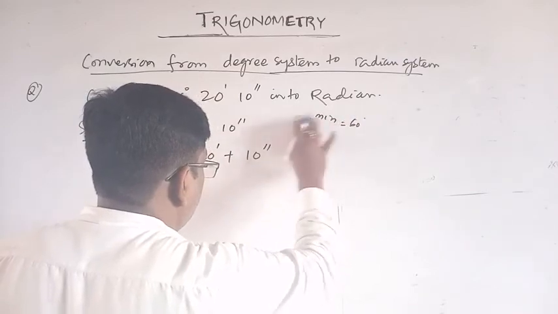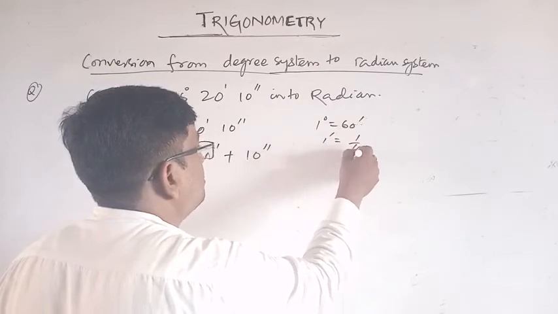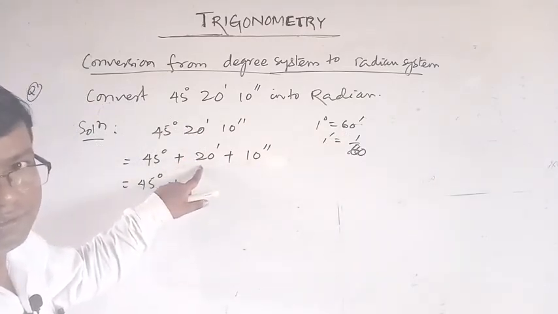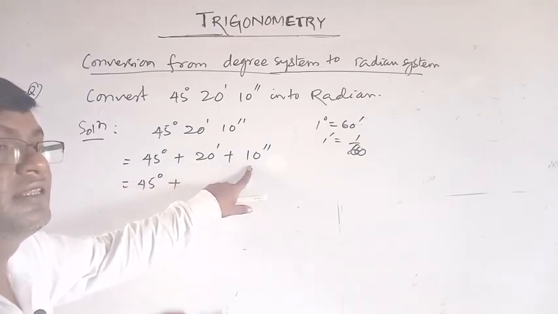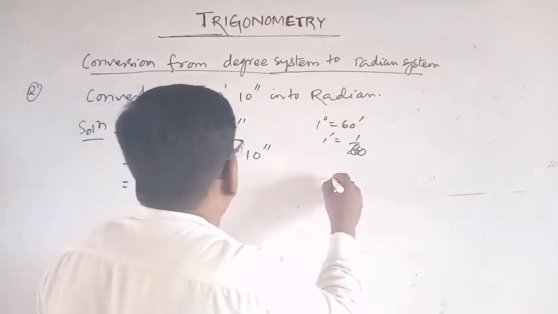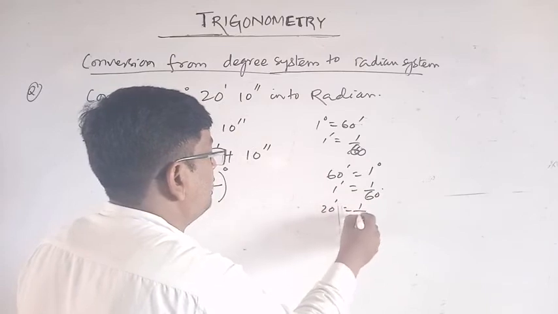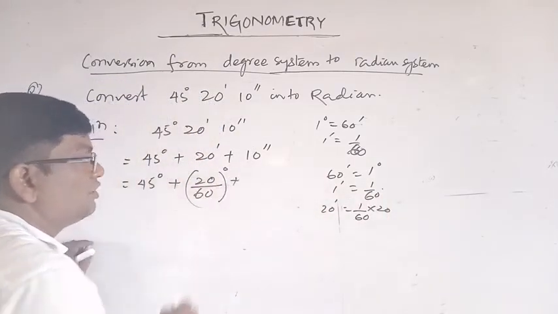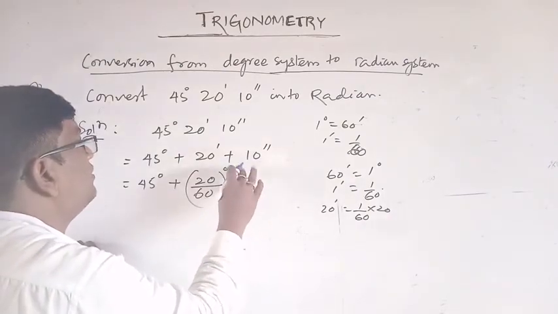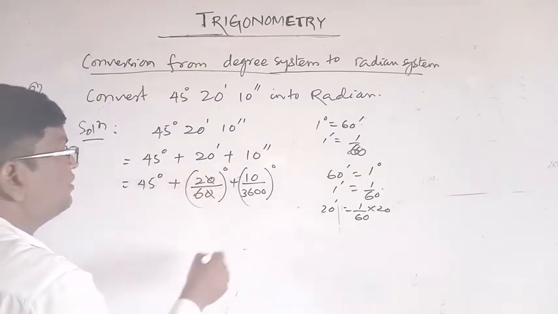1 degree is equal to 60 minute, so 1 minute is equal to 1/60 degree. To convert minute to degree, divide by 60, and to convert second to degree, divide by 3600. So 20 minute is equal to 1/60 into 20, that is 20/60 degree. Similarly, 10 second is 10/3600 degree.